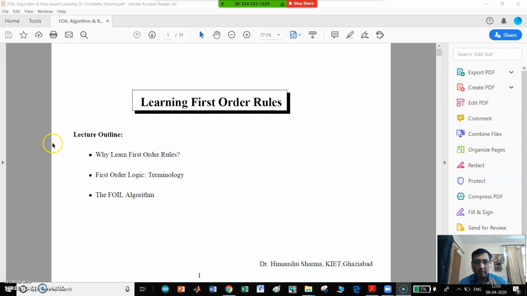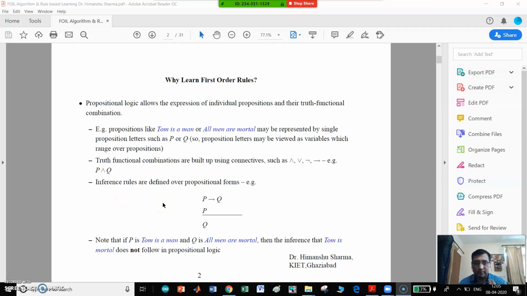So, first we will provide the lecture outline: why to learn the first order rules. Then we will see what is the basic terminology of first order logic, and after that first order inductive learning, that is the FOIL algorithm. So why to learn first order rules? There is some limitation of propositional logic over first order logic.